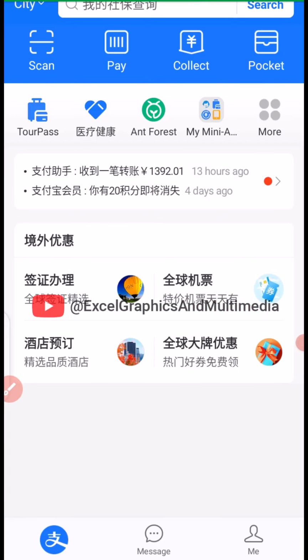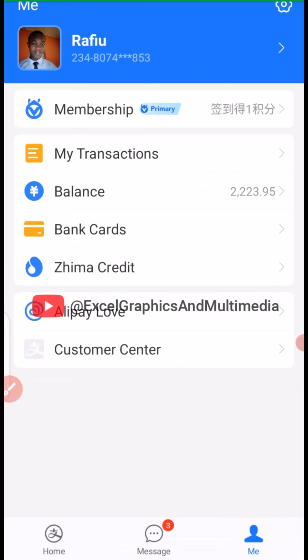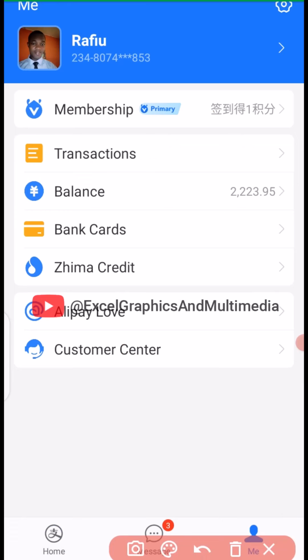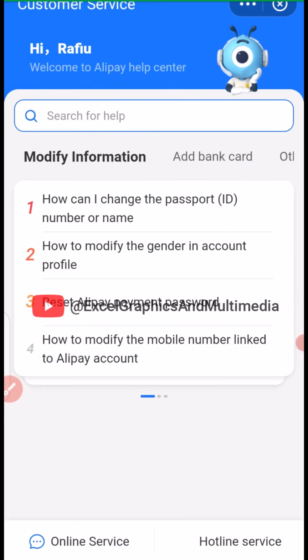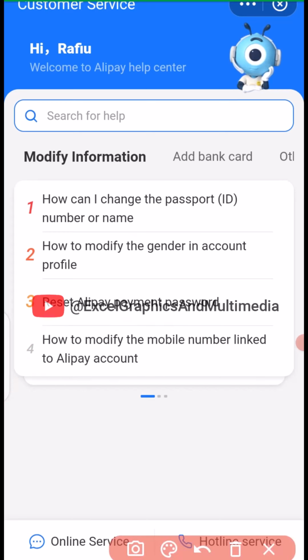Once you open up your Alipay, the next thing you need to do is to make sure you go to Me right here. Then it takes you right here. The next thing you need to do is to click on Customer Center. So we need it this way. Once you get to this point, the next thing you need to do is to make sure you swipe. Oh, sorry, you have to swipe this way so you see more information. So we just have to tap this way.